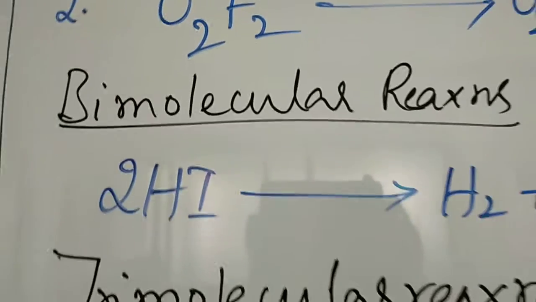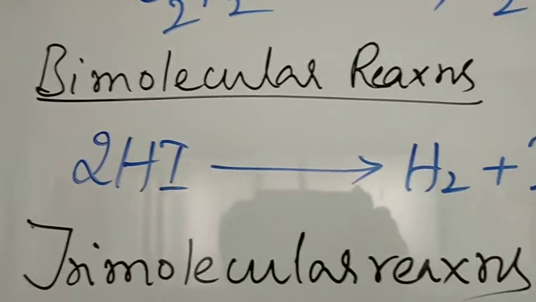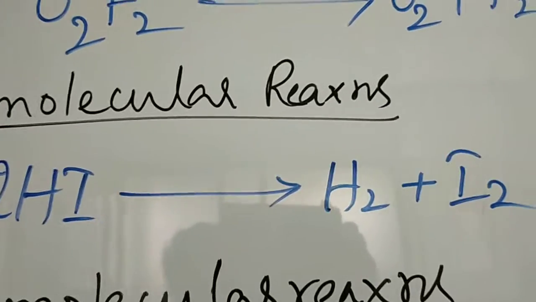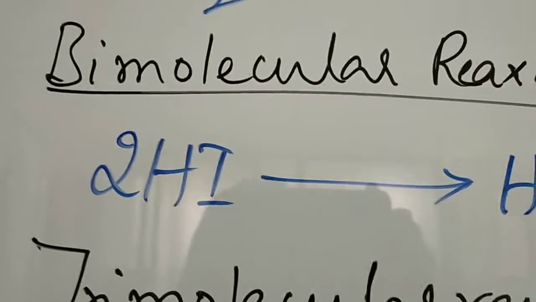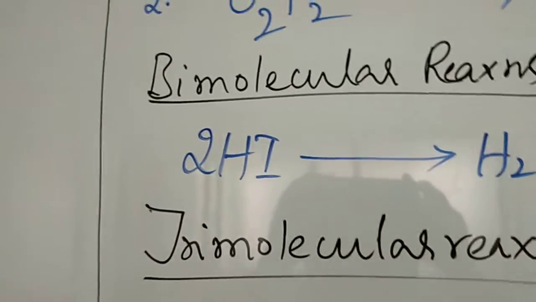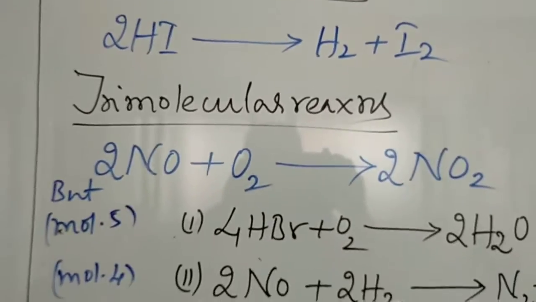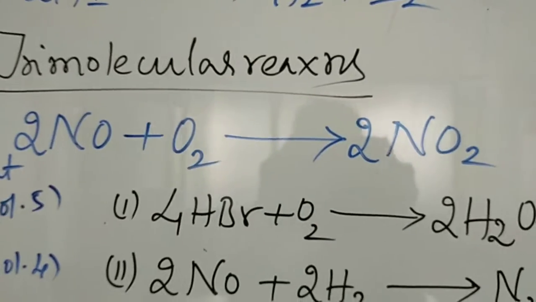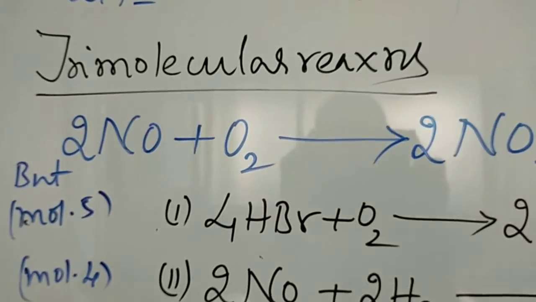Come to the bimolecular reaction. Dissociation of hydrogen iodide into hydrogen and iodine. This is a bimolecular reaction. Two molecules of hydrogen iodide react together, with atoms and ions forming. Then trimolecular reactions. Two molecules of NO and O2: 2NO plus O2 gives us 2NO2. Here three molecules are involved.